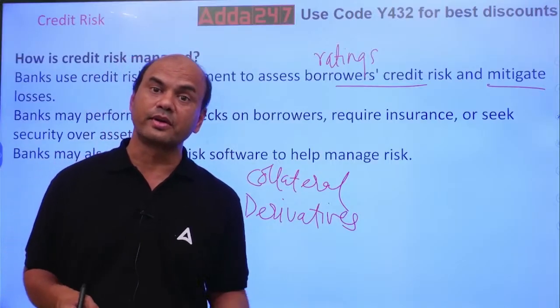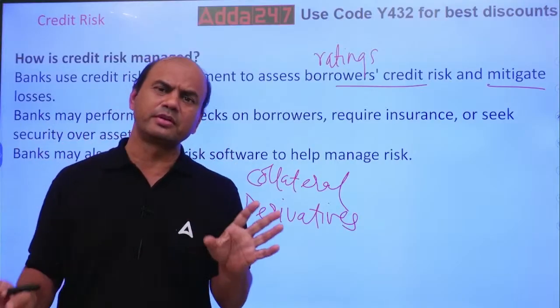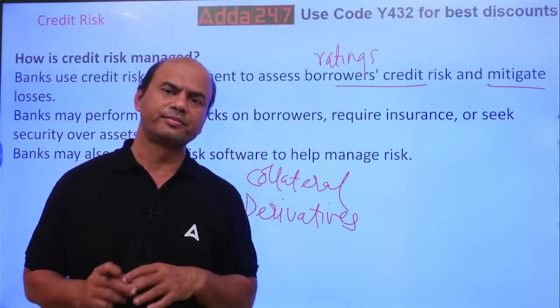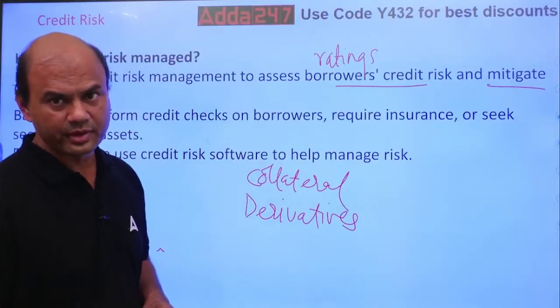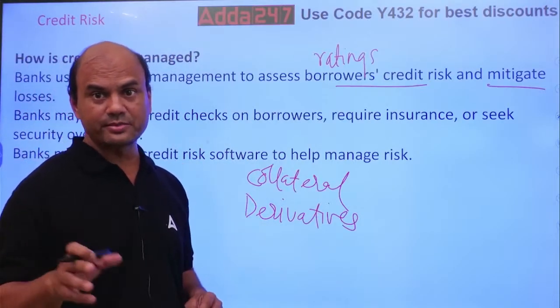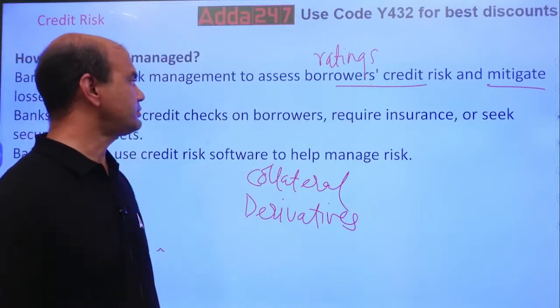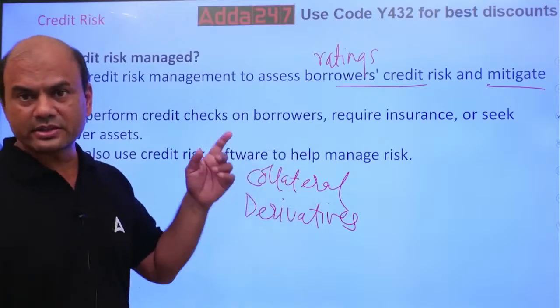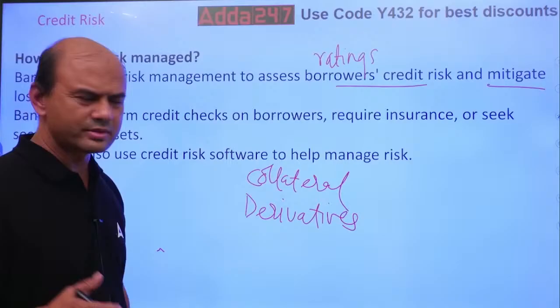TRS, total return swaps. CDS, credit default swaps. Generally, every exam you will get this CDS and TRS question. I'll teach you when the topic comes, not now. Okay, so you watch this series. That's what I'm saying. Watch the series always. Okay, so move on. So mitigate the risk. Mitigation is done through either collateral or derivatives. Now there are two ways here.